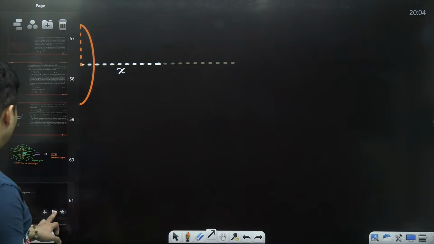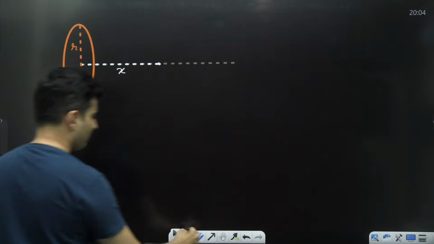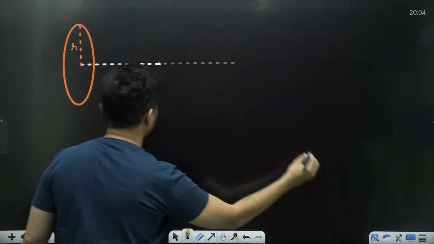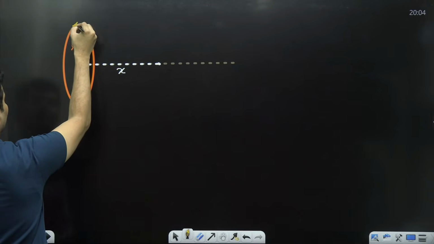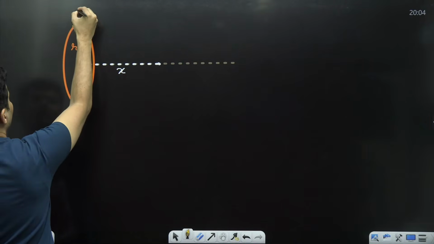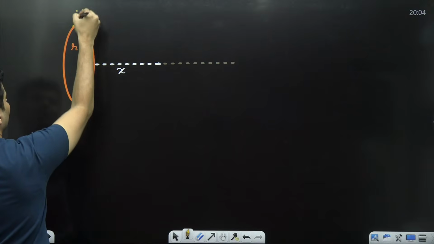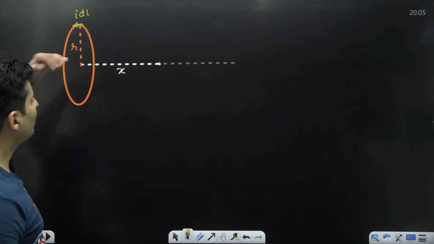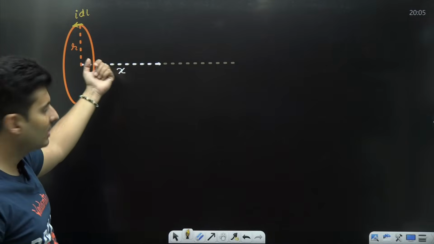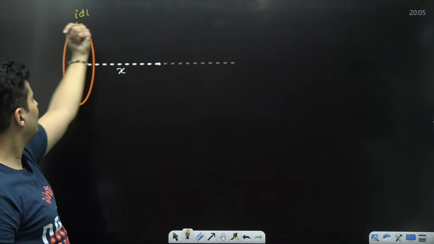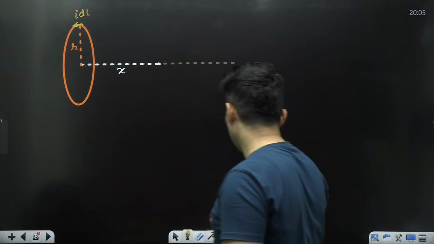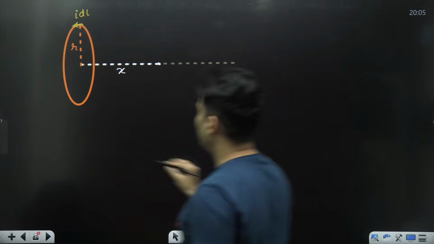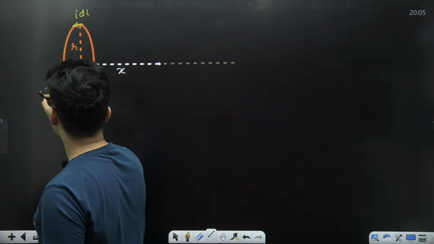So here is what I will do. First of all, I will take any element of the current. Let's say on the top, this is my small current element, which is IDL. If you visualize this in 3 dimensions, you will realize actually IDL is along the Z axis. Try to think about it a little carefully. You will see why it is along the Z axis, because it will be like this.